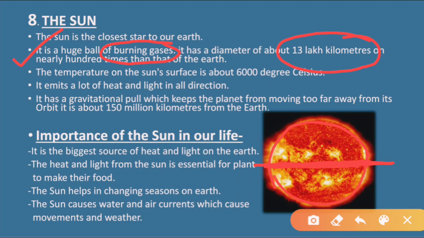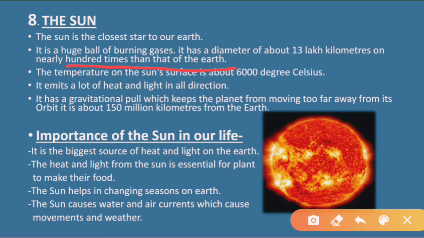The size of the sun in diameter is 13 lakh kilometers, and it is nearly 100 times that of the earth. Means what is the size of the sun?